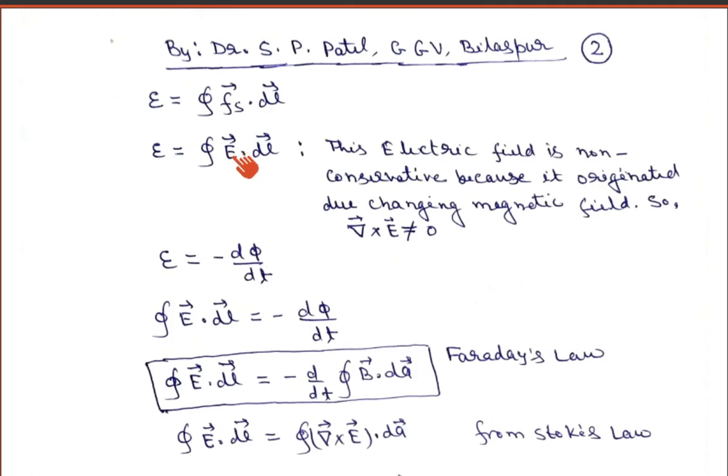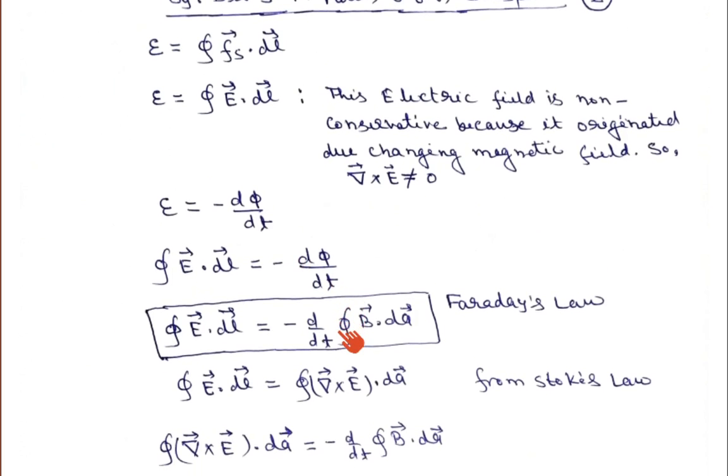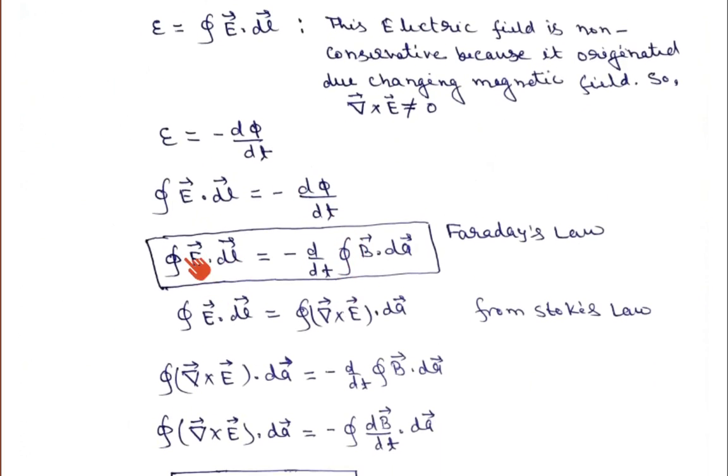So, he also found that because that is the EMF of the circuit, it is obviously equal to the minus rate of change of flux. Okay, so we can write this EMF as the line integral of E dot dl, which is equal to minus d phi upon dt. If you do that, we can write the line integral of E dot dl is equal to minus d upon dt. As I introduced in my previous lecture, this is the magnetic flux of B. So one can write the surface integral of B dot dA. This is known as the Faraday law of induction.